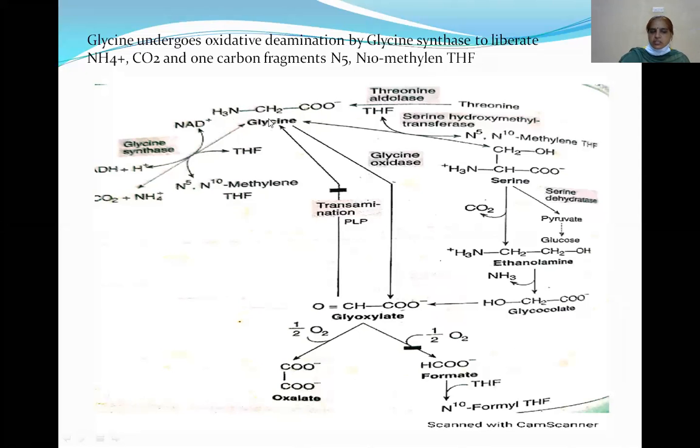So glycine synthesis occurs from serine, threonine, glyoxylate, carbon dioxide, ammonia, and from the one carbon metabolism fragment. Okay. Glycine is degraded to produce again serine, glyoxylate, carbon dioxide, ammonia, and pyruvate. This glyoxylate is again degraded to produce oxalate. This oxalate is an excretory product, and glyoxylate again will degrade to formate. This formate will enter into the one carbon metabolism. Okay.